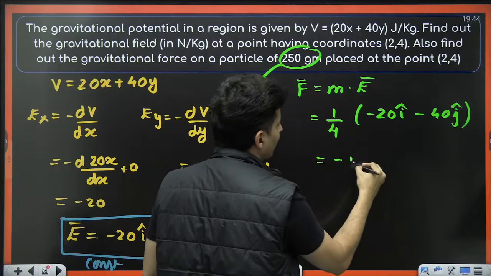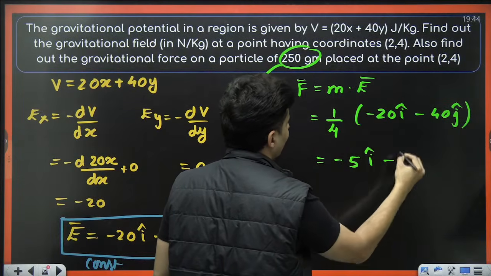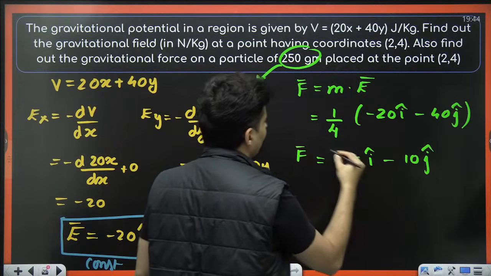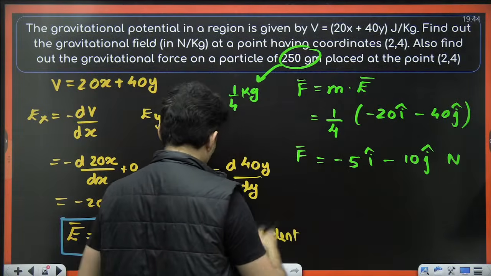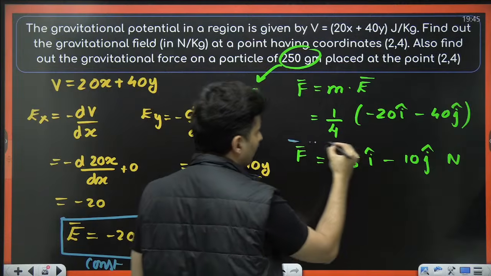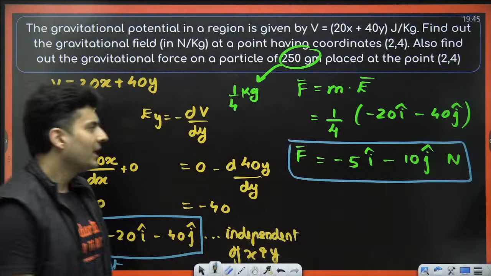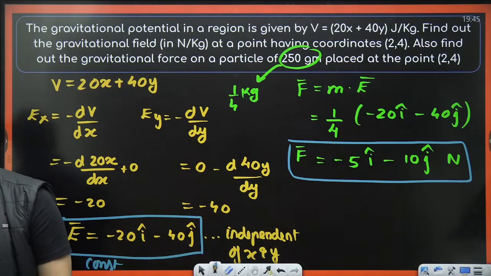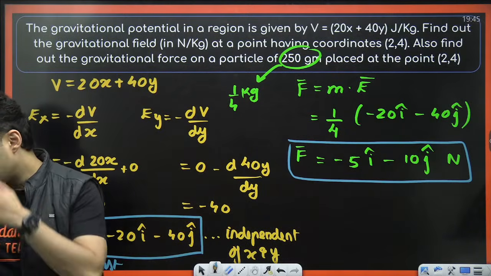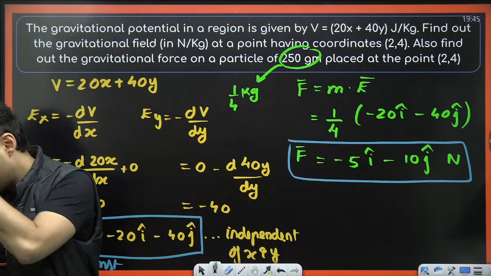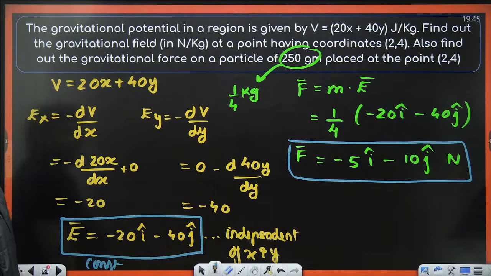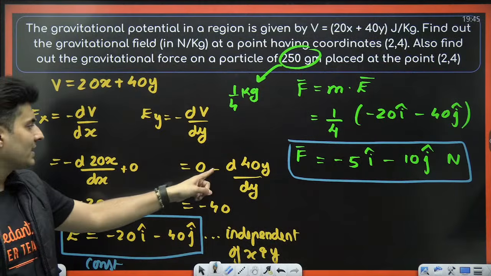So 20/4 is 5, so minus 5 i cap. 40/4 is 10, so minus 10 j cap. So that many newtons of force will be applied on that particle. Okay, so this is also another kind of question which you can get. Minus 10 j, not plus 10, Harini. Yes, minus 10. So both are minus, because this minus sign is very important. That minus sign came from here.